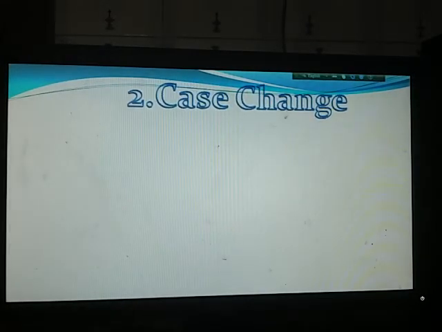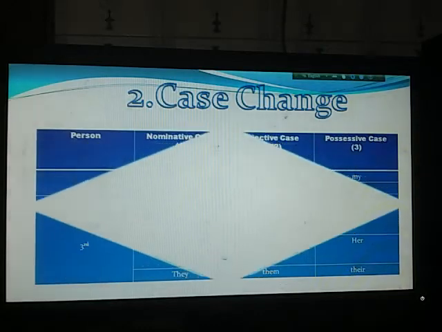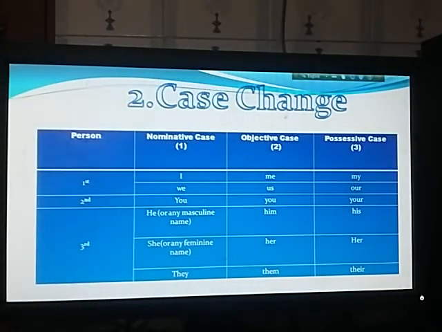Now number 2, case change. In Bangla, case means karok. So let us see how case is changed in the time of narration. Here we see three kinds of case: nominative case, objective case, and possessive case. We need these 3 cases.